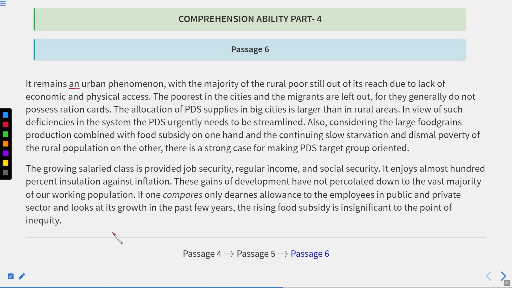Now it remains an urban phenomenon. And here in the last line, if one compares only dearness allowance to the employees in the public and private sector, looks at its growth in the past few years, the rising food subsidy is insignificant to the point of inequity.